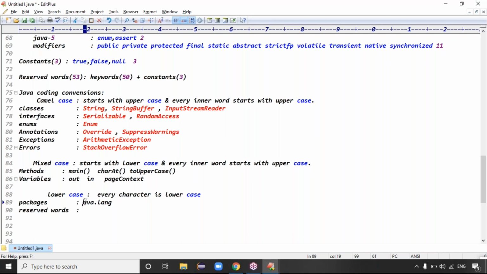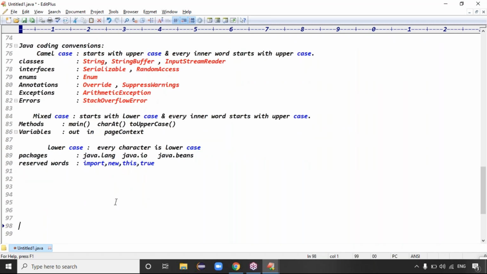In that case, java.lang is lowercase, java.io is lowercase, java.beans is lowercase. Is that clear? Every package name, every character should be lowercase. And the reserved words, how many in total? 53, right? All reserved words should be lowercase. Reserved words cover both keywords and constants: import, new, this, true. These all should be lowercase, clear now?